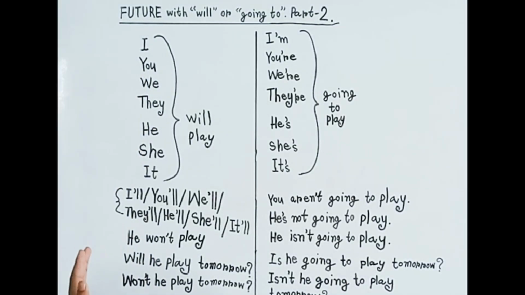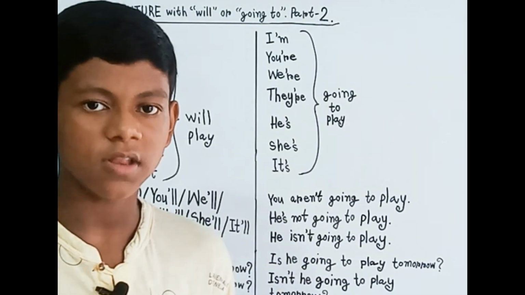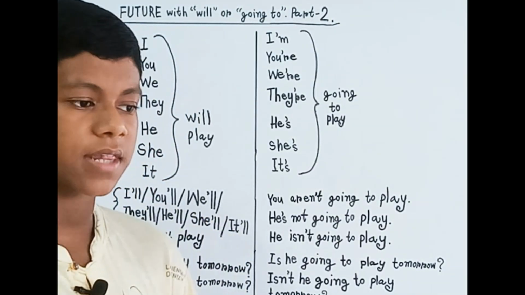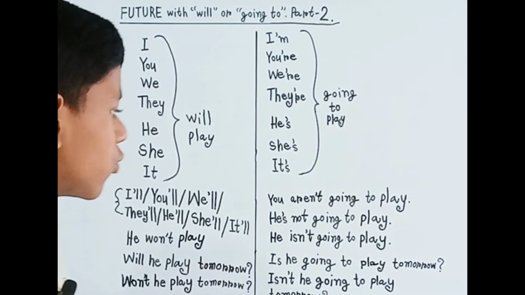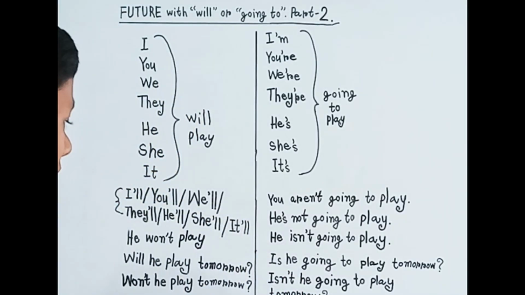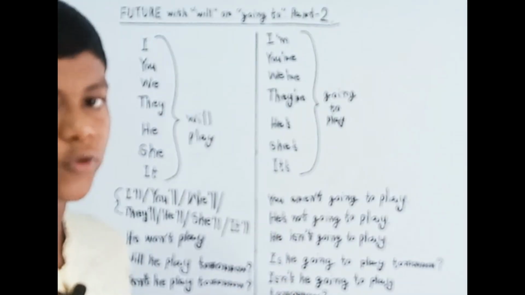Then after the verb, okay, after the main verb, you can add the extension. It depends on you, however your extension may be, but it should be correct. Okay, instead of tomorrow, you can add in the afternoon, like this: Will he play in the afternoon?